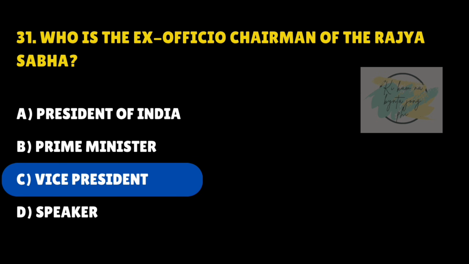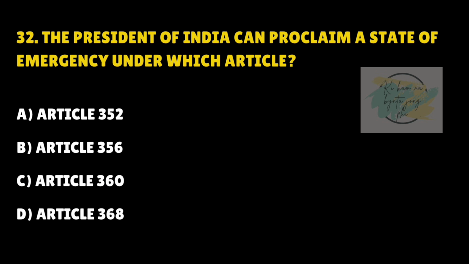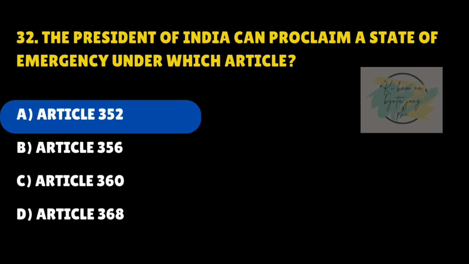Answer is C. Vice President. The President of India can proclaim a state of emergency under which article? Answer is A. Article 352.